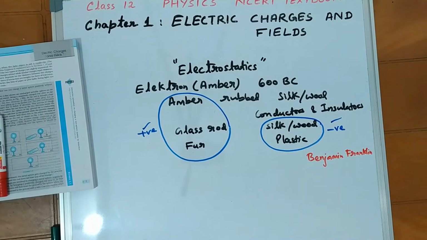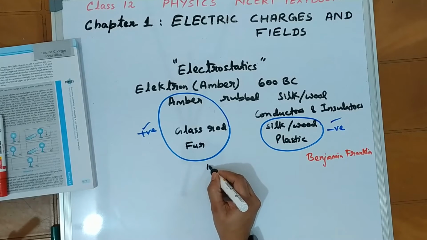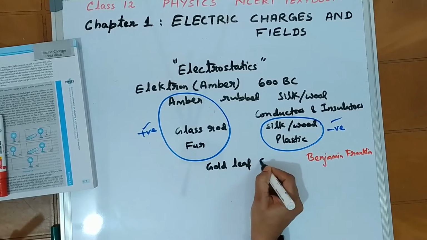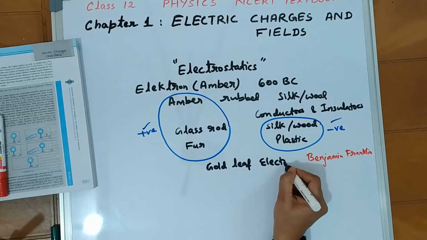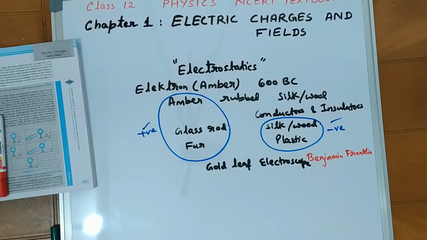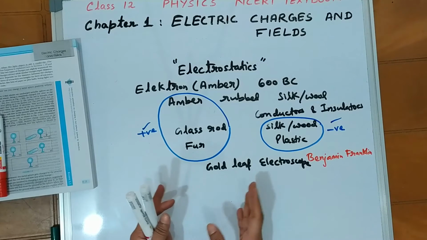That can be done using an arrangement called a gold leaf electroscope, where the behavior or properties of electrically charged particles can be seen.